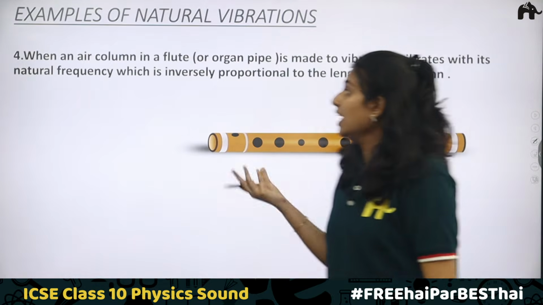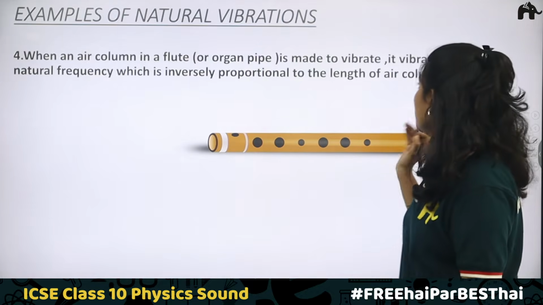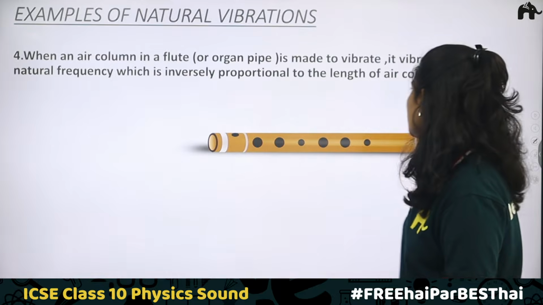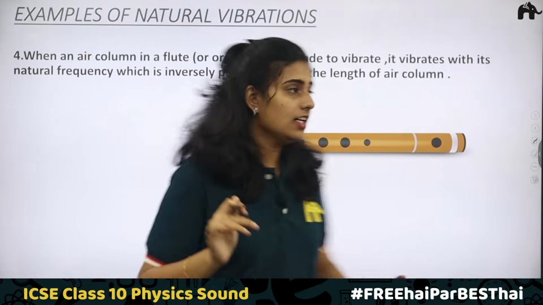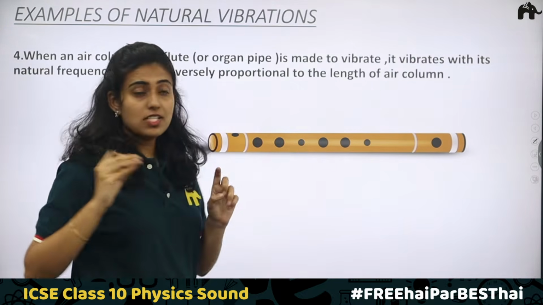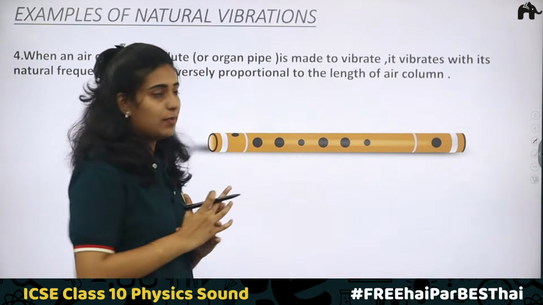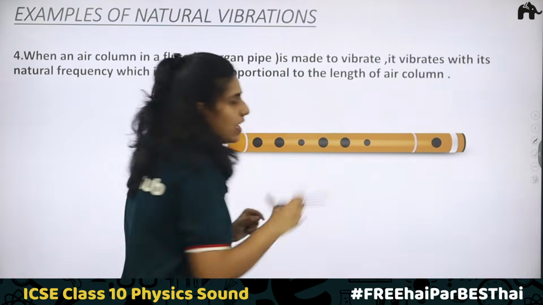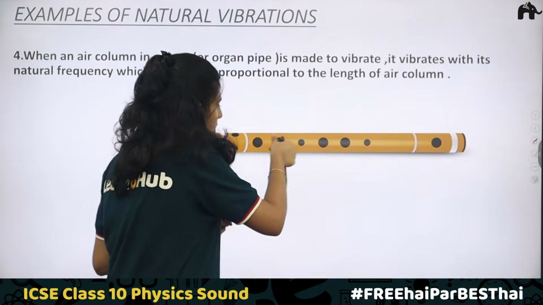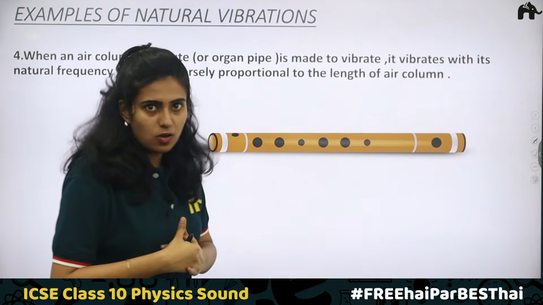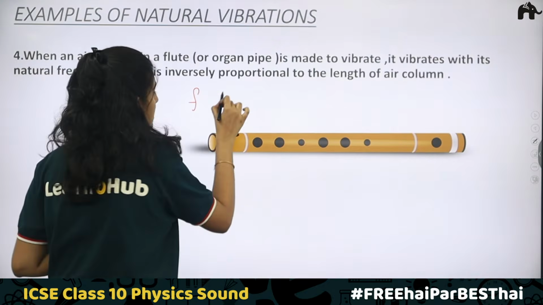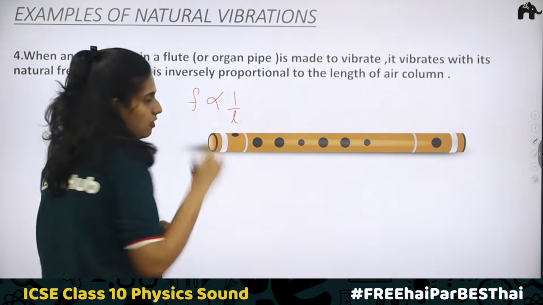Fourth one, when an air column in a flute or organ pipe is made to vibrate, it vibrates with its natural frequency, which is inversely proportional to the length of the air column. So how does sound come out of a flute? You can see that there are many holes. In these holes, vibrations are created. You close different holes to produce different notes. Here the natural frequency depends on length and is inversely proportional to the length of the air column.